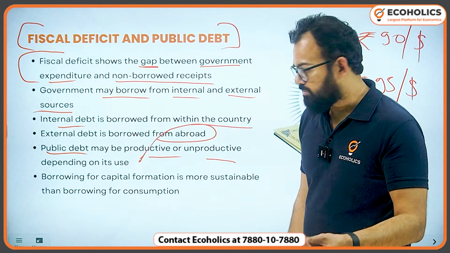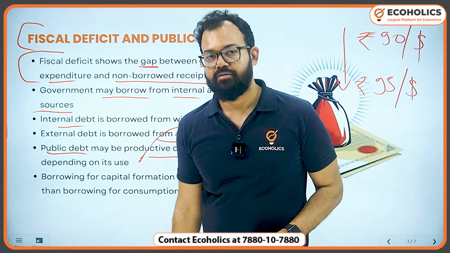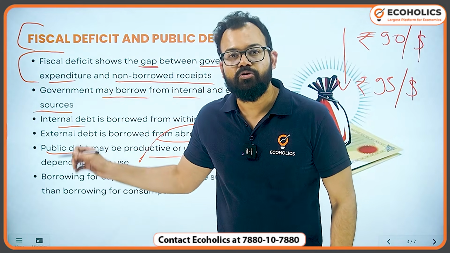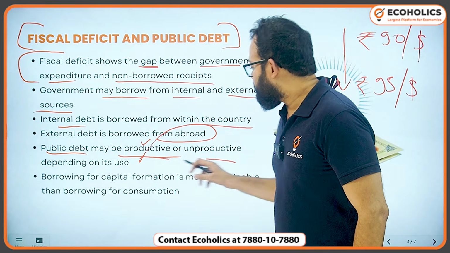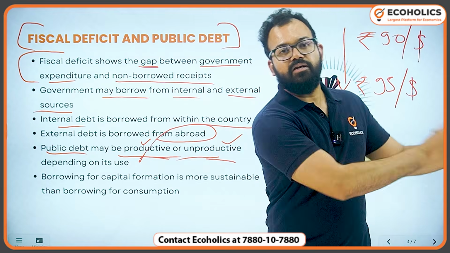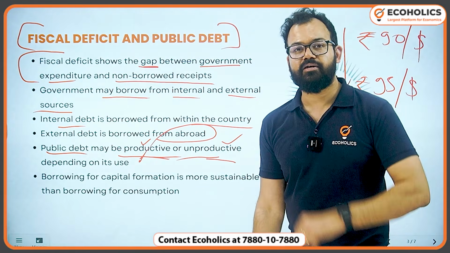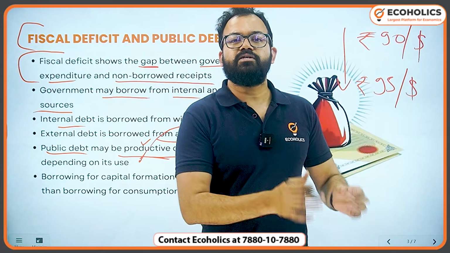Productive for tourism purpose. If you build a highway, or a bridge like Pamban Bridge that connects Rameshwaram Island. So the most important thing is, if you are taking a loan, is it productive or unproductive? Unproductive means, for example, you are taking a loan to pay back another loan, or taking a loan to distribute government salaries. This is unproductive. So you have to be clear in your mind which one is productive, which one is unproductive.